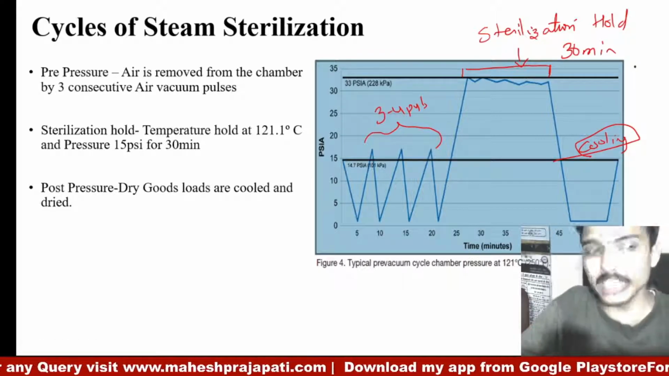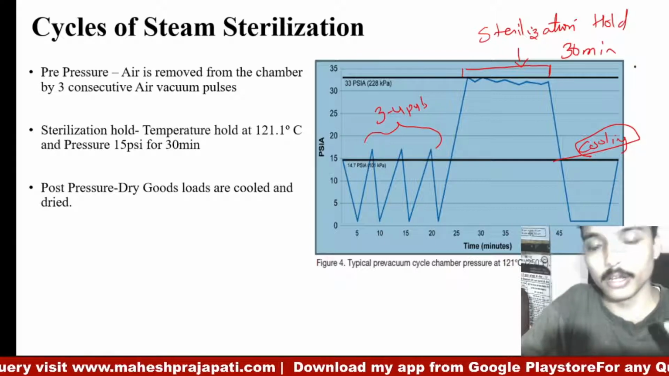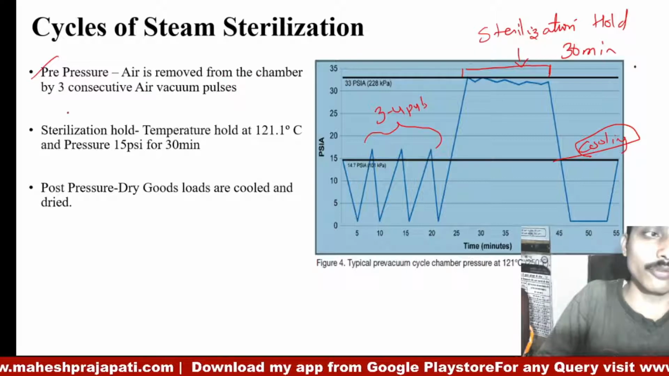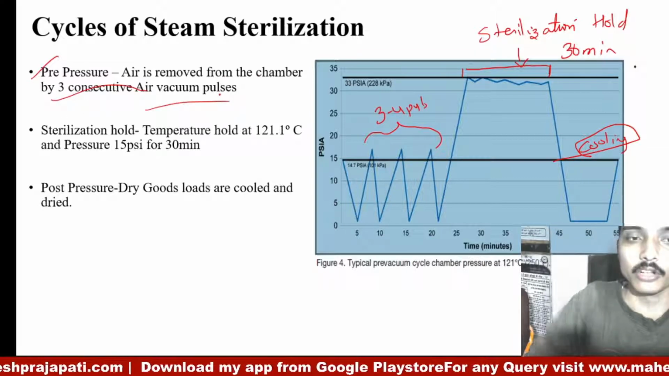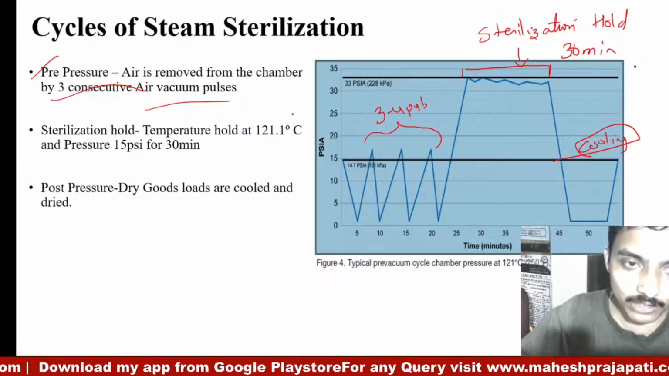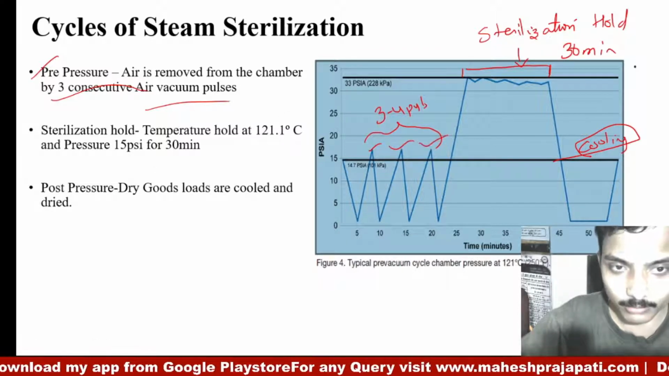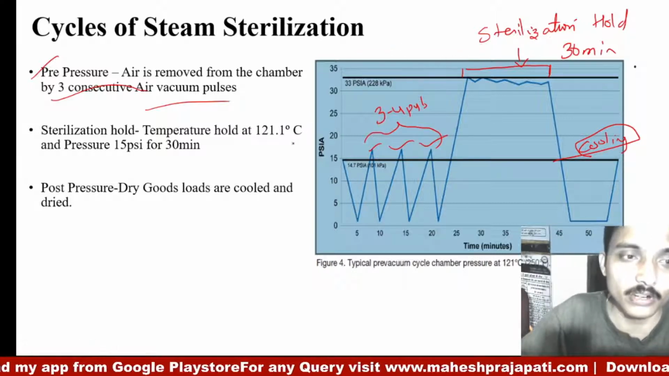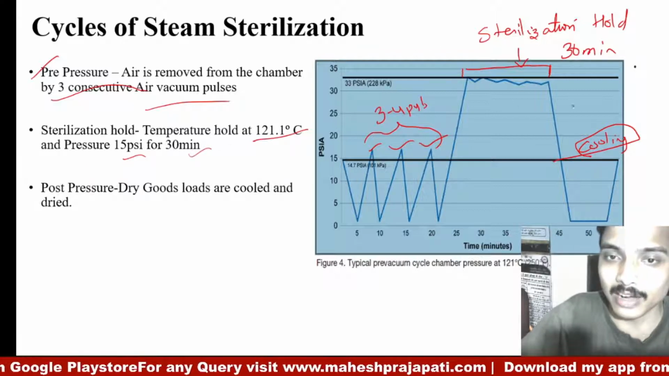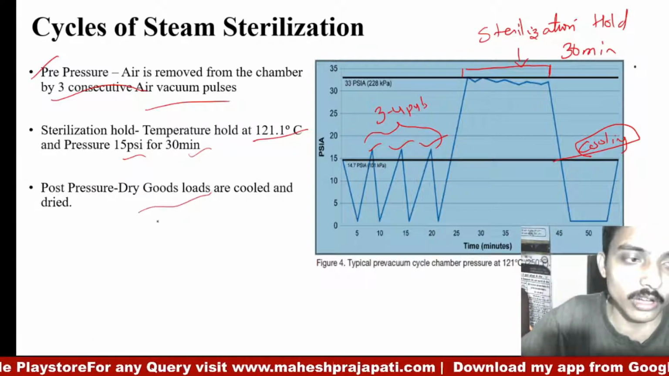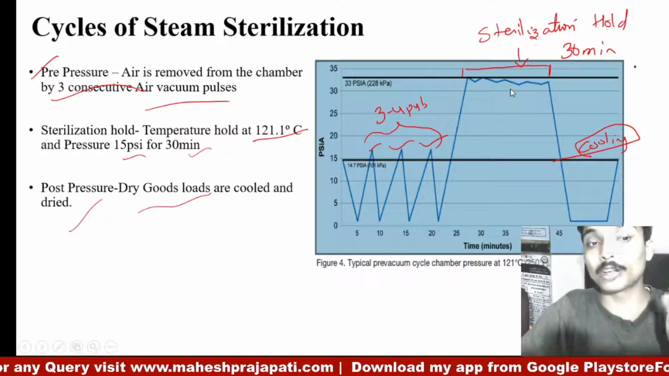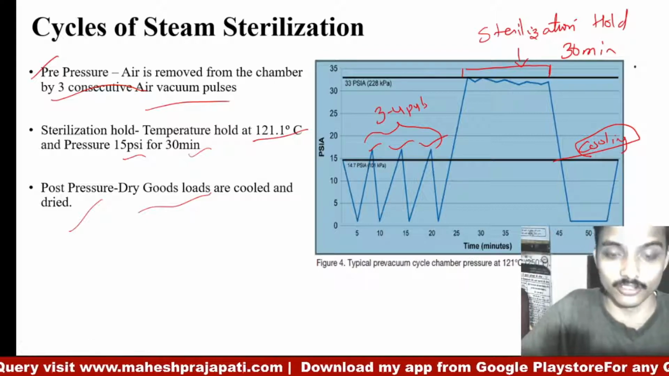So these are 3 important pulses or pressures. Number 1, pre-pressure. Air is removed from the chamber by 3 consecutive air vacuum pulses. So there are 3 vacuum pulses, 1 2 3, by which air is removed. Then sterilization hold is there, which is about 121 degrees Celsius, 15 psi for 13 minutes, and at last the drying, where goods loads are cooled and dried, which is the post pressure. So these are 3 important cycles in steam sterilization.